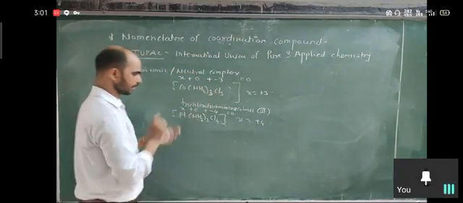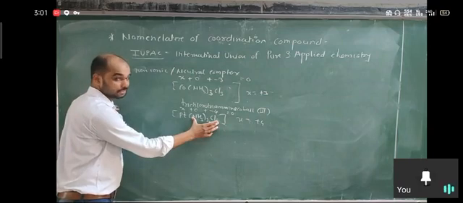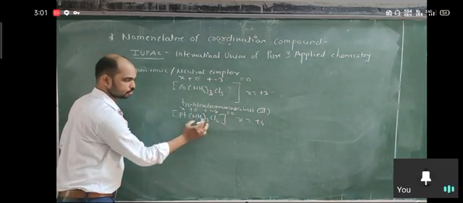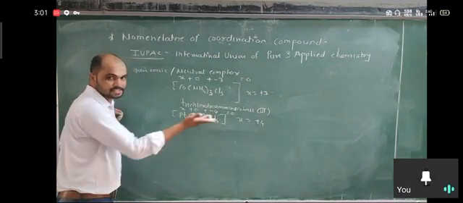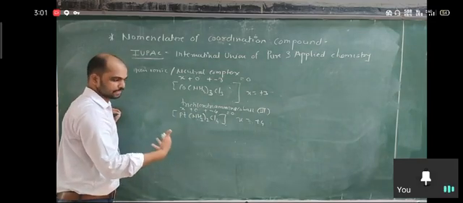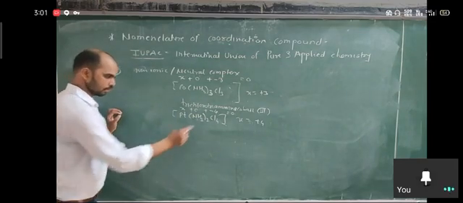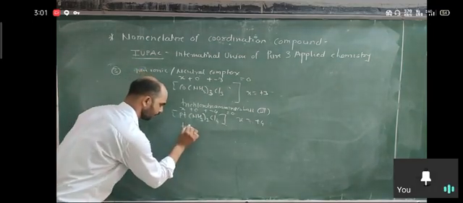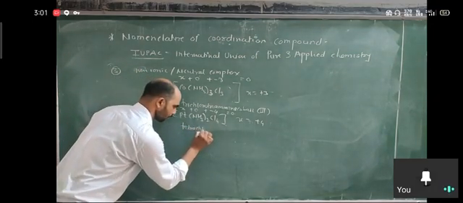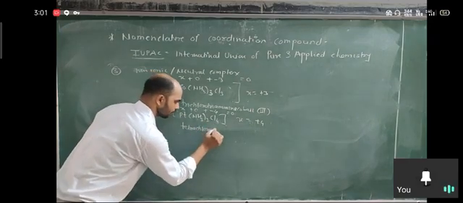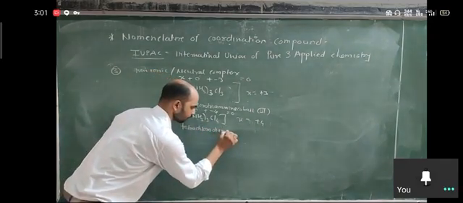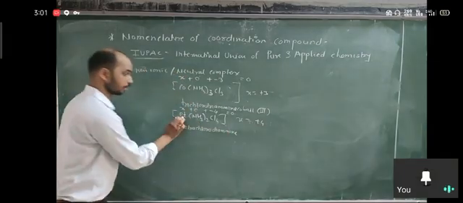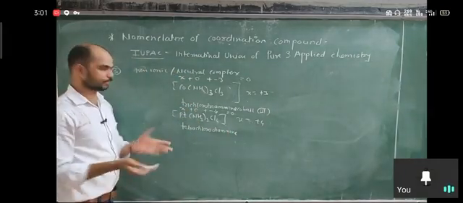So how do we start the name? First starting from the ligands. Two types of ligand here, NH3 and Cl. Cl is negative, so we start from the negative ligand. How many Cl? Four, so we use the prefix tetra: tetrachloro. There are 2 NH3, so diamine. Here is the platinum, not platinate, because the complex is neutral.